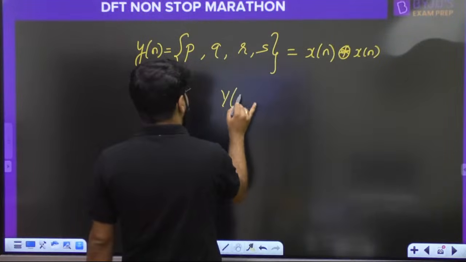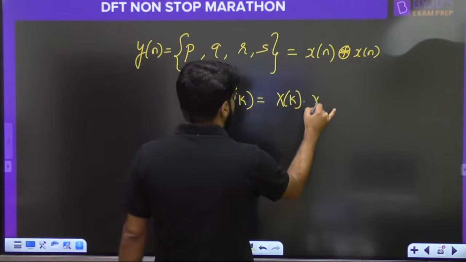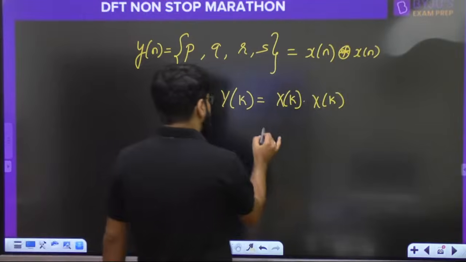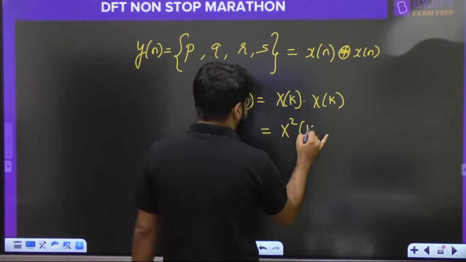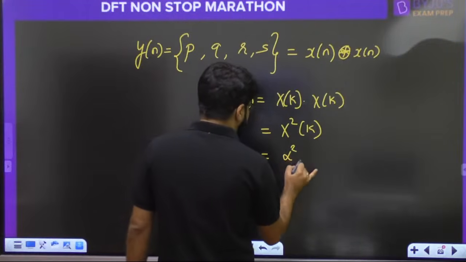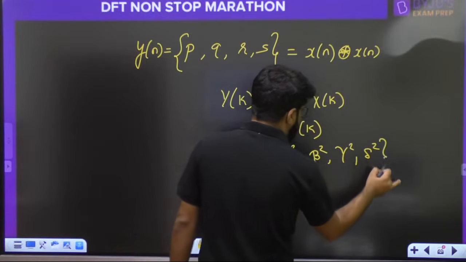So what should be yk? Indirect circular convolution question. yk is xk into xk, just like question number 5. In the previous question number 5, yk was x square k, the square of xk. So alpha, beta, gamma, delta all squared: alpha square, beta square, gamma square, delta square.